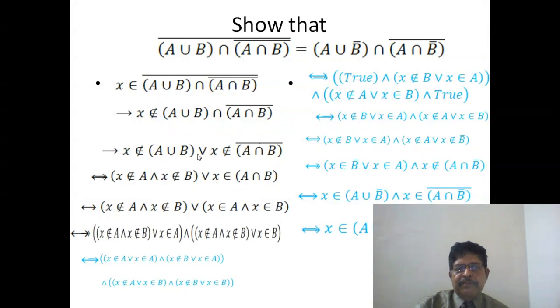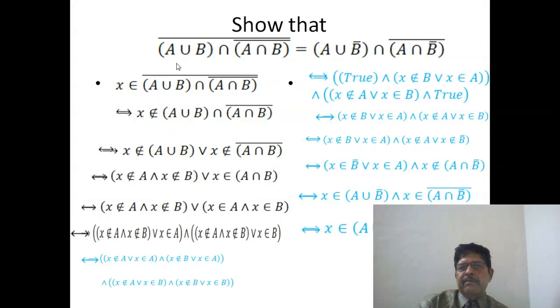So here, because x does not belong to this or x does not belong to this, that is disjunction of negations is negation of conjunction. So that's why we get this statement. And what about this? x does not belong to this means what? x belongs to complement of this set, which is nothing but the left hand side.